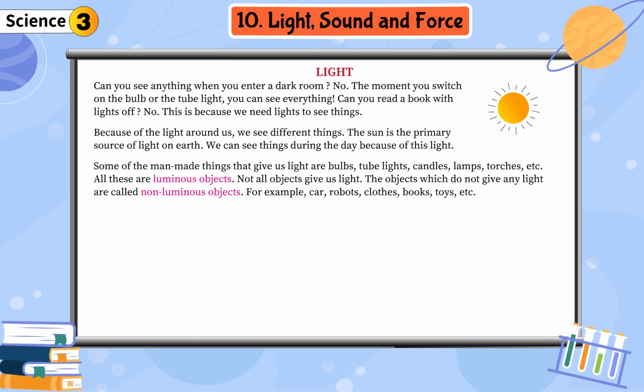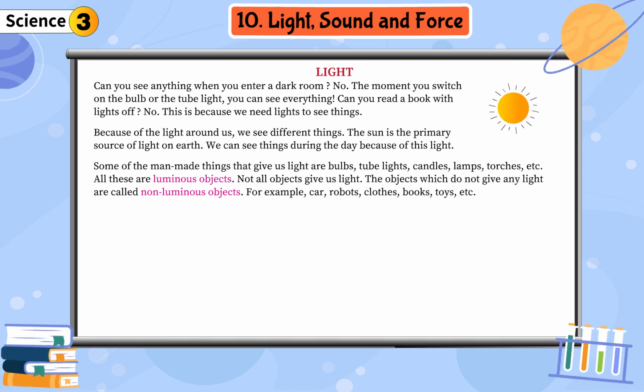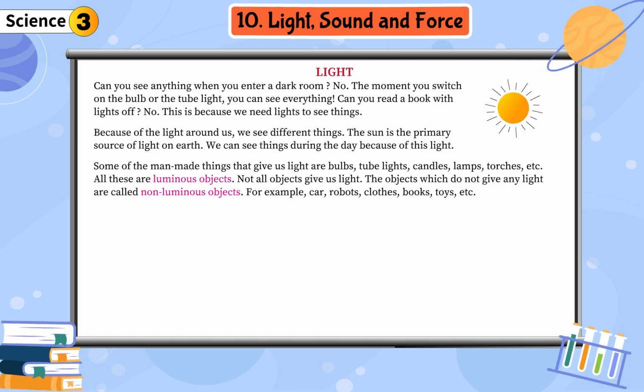Some of the man-made things that give us light are bulbs, tube lights, candles, lamps, torches, etc. All these are luminous objects. Not all objects give us light. The objects which do not give any light are called non-luminous objects.